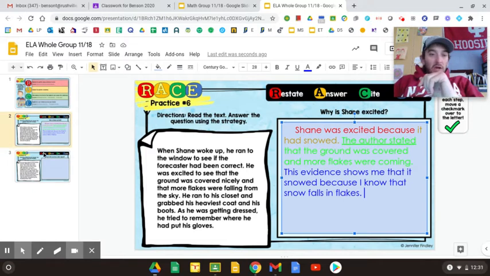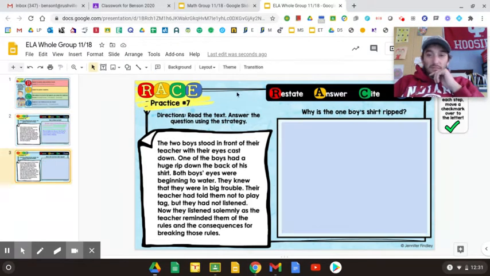So now you're going to move on to this next one. I'll go ahead and read it for you, and then you guys work on it on your own. The two boys stood in front of their teacher with their eyes cast down. That means that their eyes are down. One of the boys had a huge rip down the back of his shirt. Both boys' eyes were beginning to water. They knew that they were in trouble. Their teacher told them not to play tag, but they didn't listen. Now they listened solemnly as the teacher reminded them of the rules and the consequences for breaking those rules.